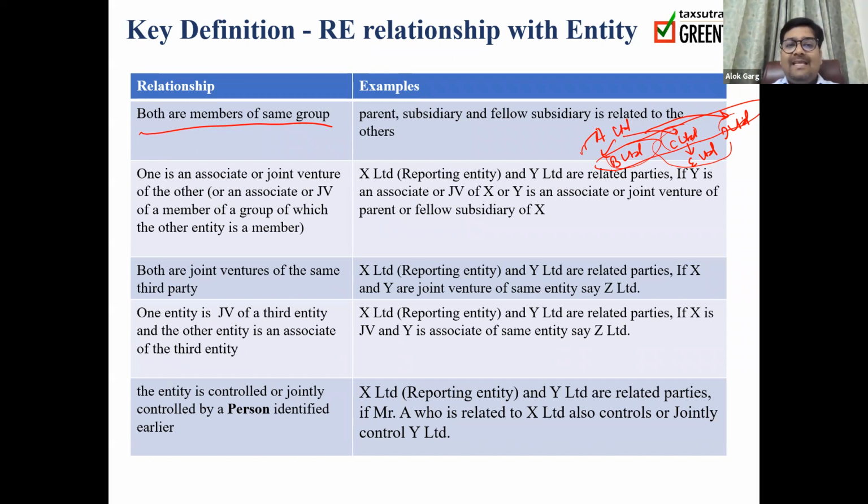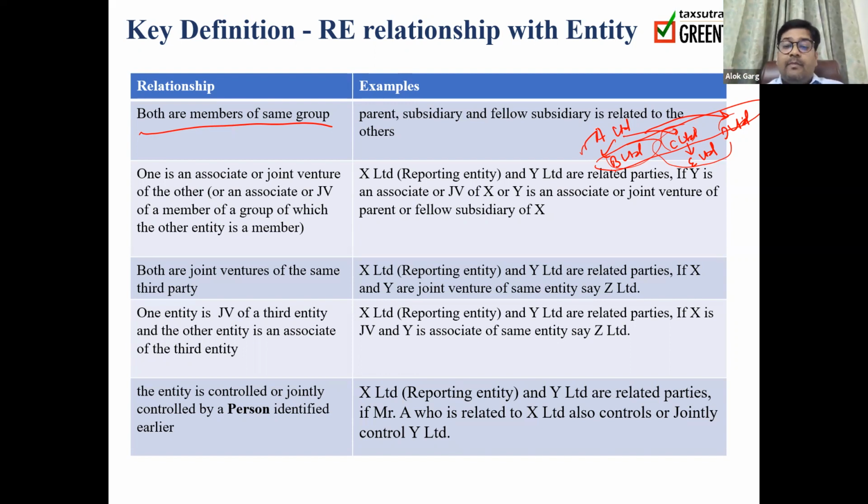Second, one is an associate or JV of the other, or an associate or JV of a member of a group of which the other entity is a member. For example, X Limited is a reporting entity. So X Limited and Y Limited are related parties if Y is an associate or JV of X, or if Y is an associate or JV of the parent of X, or Y is an associate or JV of a fellow subsidiary of X.